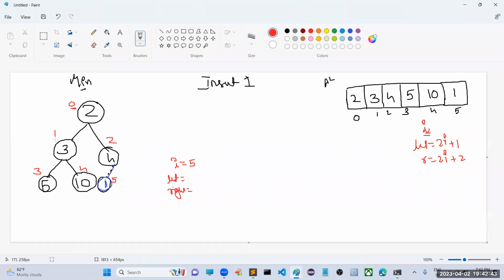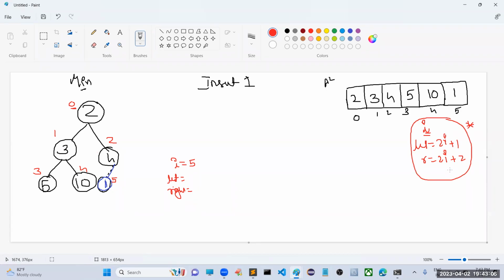If you take i equal to 1, then 2 times i plus 1 gives 3, so the left child is at the third location, and 2 times i plus 2 gives 4, so the right child is in the fourth location. Like that, this small formula is there. The total story is based on this formula only.